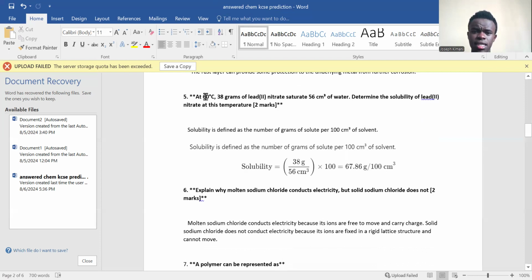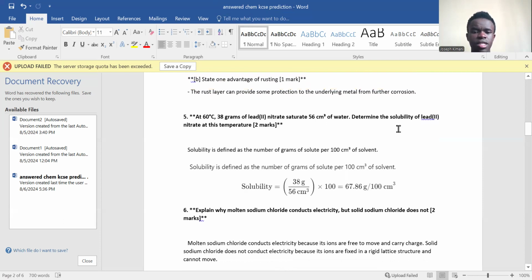At 60 degrees Celsius, 8 grams of lead nitrate saturate 56 cubic centimeters of water. Determine the solubility of lead nitrate at this temperature. This is a Form 4 question, on the topic of solubility.